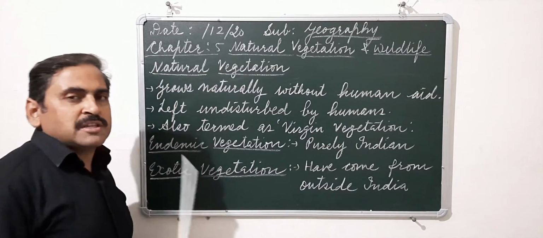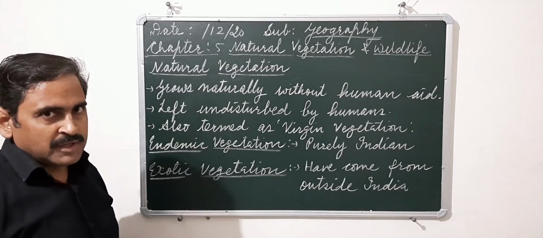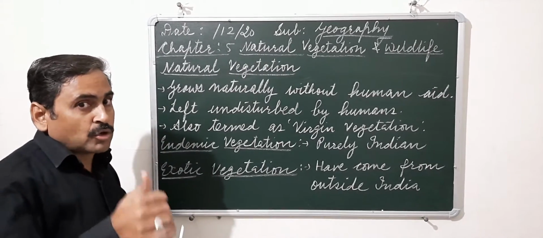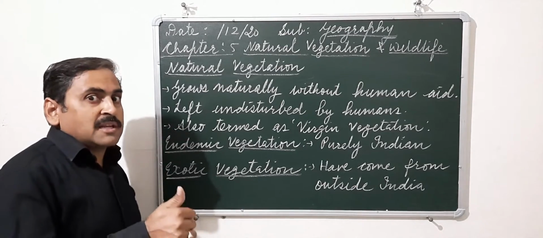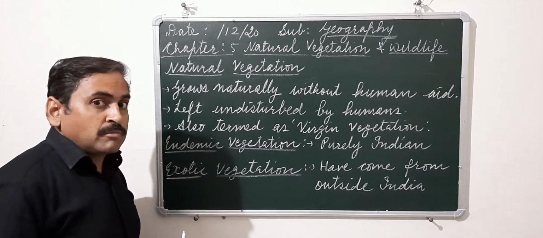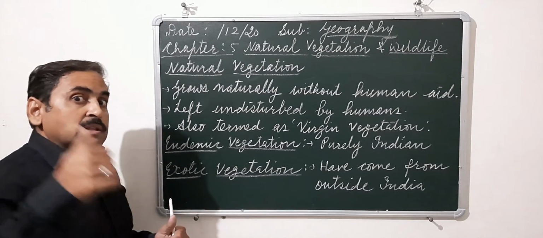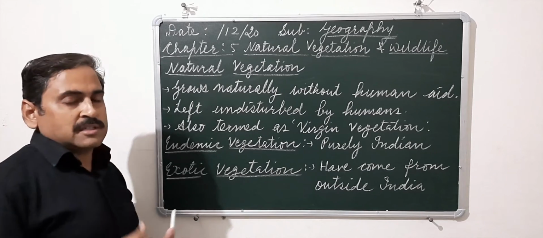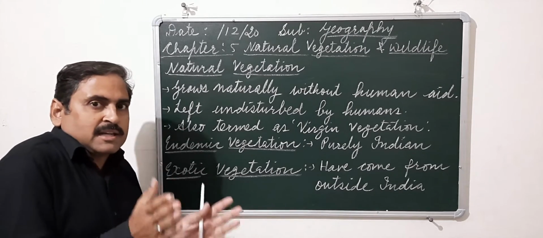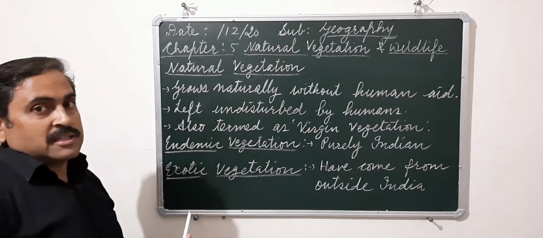So the first question which should come to our mind is, what is natural vegetation? If a farmer is growing crops, is that natural vegetation? Are the plants which are there in the backyard of your home natural vegetation? Or the plants or trees which are there in the forest, is that the natural vegetation? So what criteria clearly defines the meaning of the word natural vegetation?